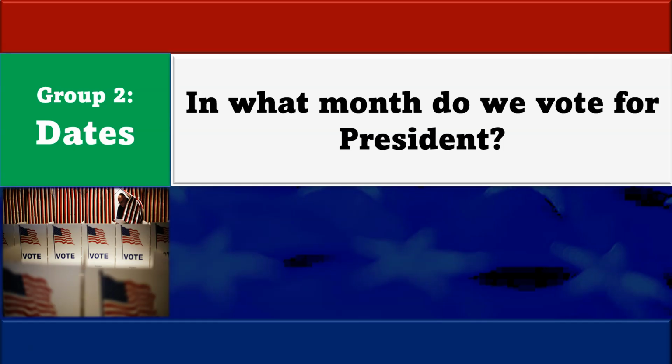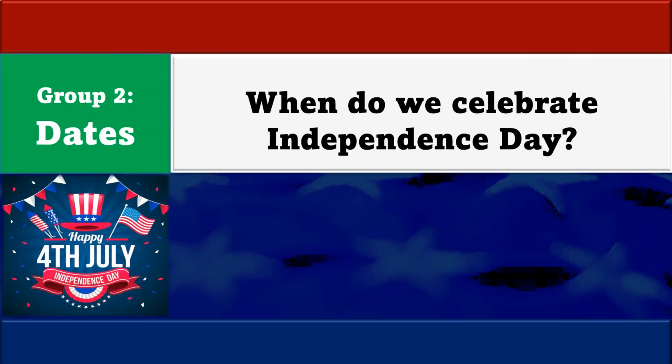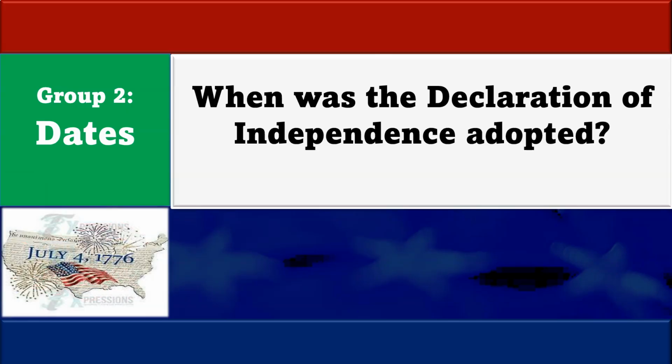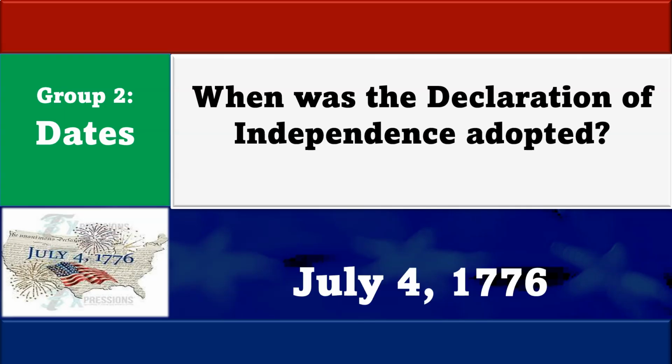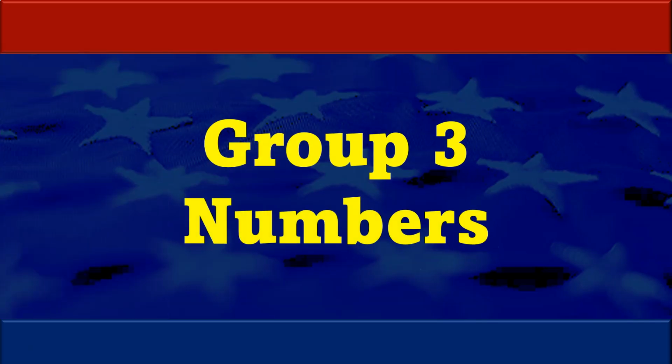In what month do we vote for president? In the month of November. When is the last day you can send in federal income tax forms? On April 15th. When do we celebrate Independence Day? On July 4th. When was the Declaration of Independence adopted? July 4th, 1776. When was the Constitution written? In 1787. Now let's move on to group number 3.